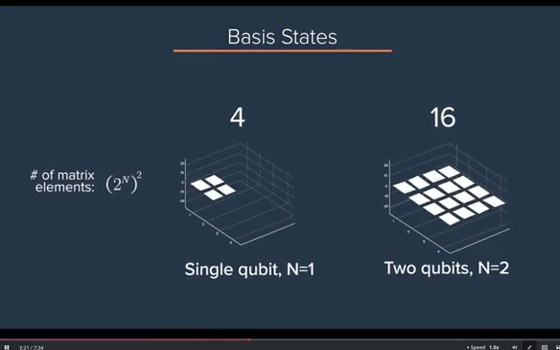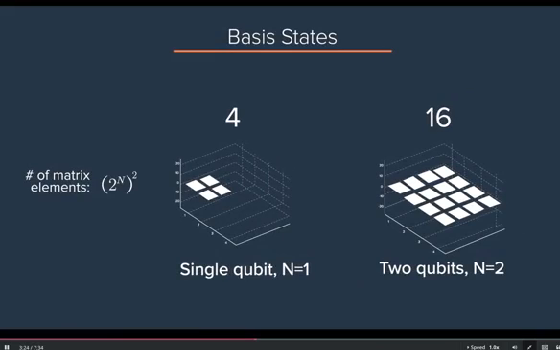Although the coefficients of a superposition state will dictate the probability of obtaining a 0 or a 1 when measurement is done, for any given measurement, we will get a 0 or a 1. In this way, quantum states and their errors, which appear to be analog, can in fact be digitized through projective measurement. Now, we saw previously that n qubits can represent 2^n states. Here, the basis can be represented in a matrix form, and the number of matrix elements that spans the state space is the square of the number of states, so (2^n)^2.